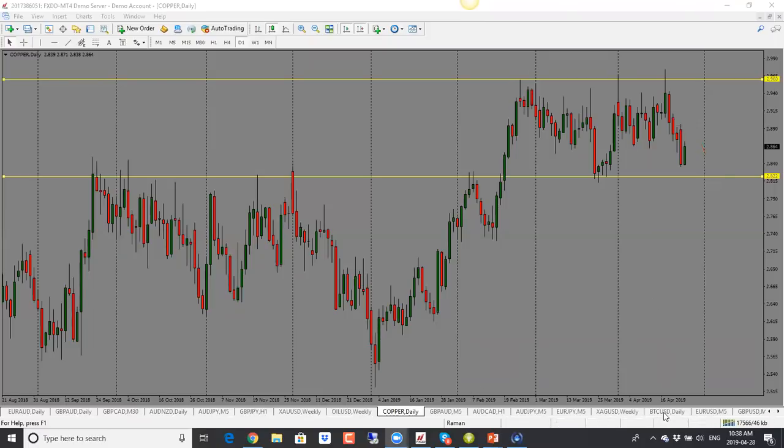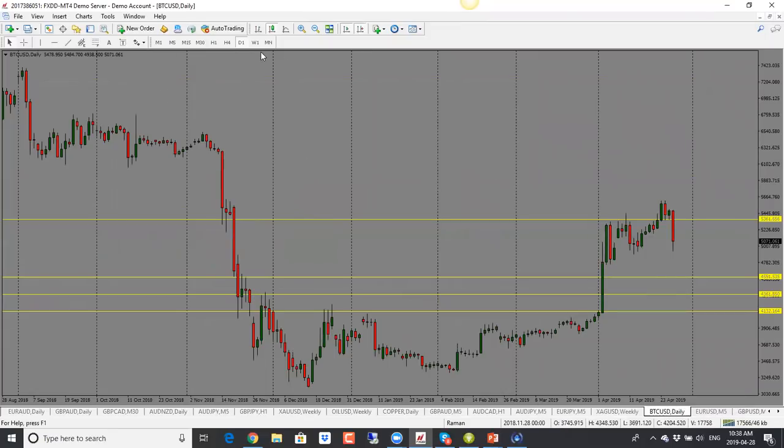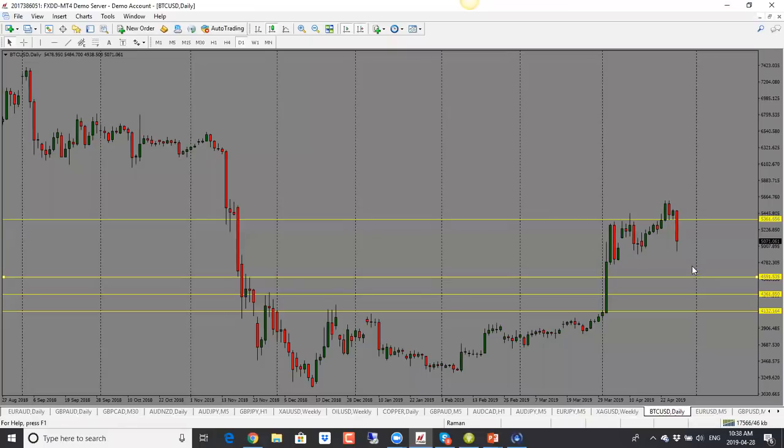Okay, so the next one here, let's take a look at Bitcoin here. Now, this is not the latest data. My broker doesn't update on the weekend. They're not open. So do look at your updated chart there. But based on this Friday close here, this is looking bearish. And I will look for price to come back down towards 47.65 here.